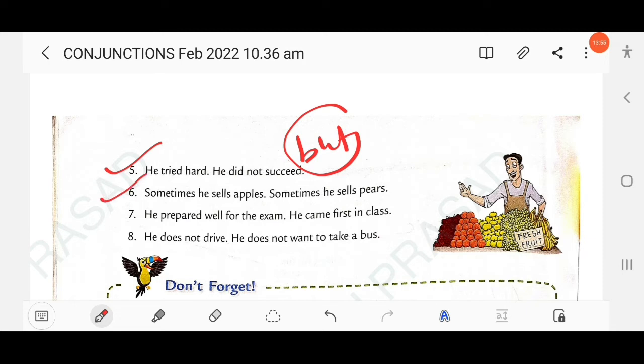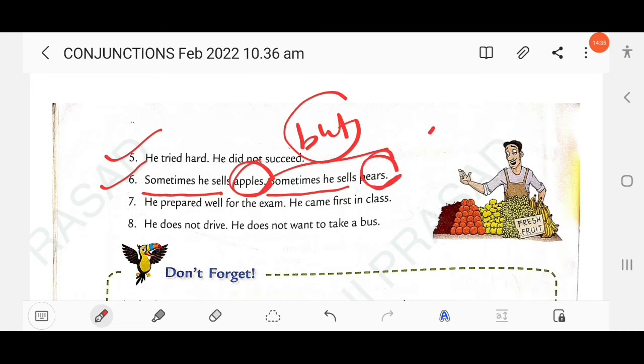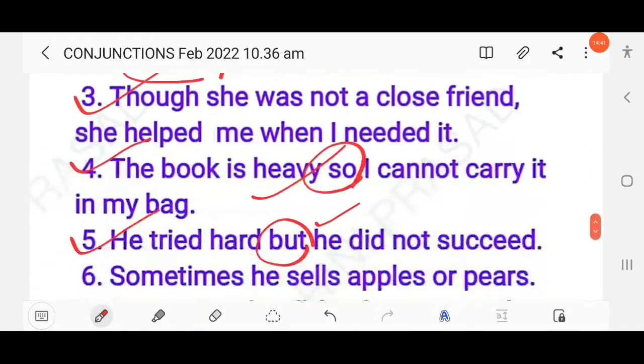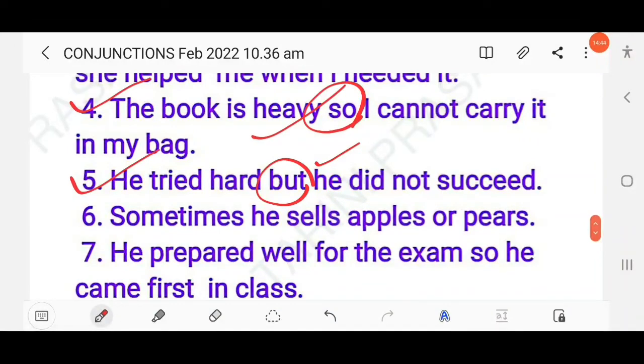Then next here, sometimes he sells apples, sometimes he sells pears. So which part is common? Sometimes he sells, sometimes he sells. So now you have to join two nouns, apples and pears. So here you have to use or. Sometimes he sells apples or pears.